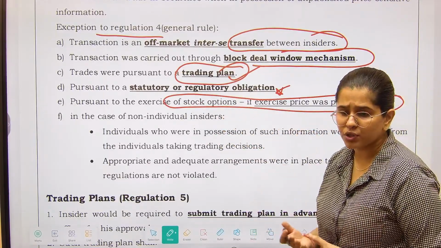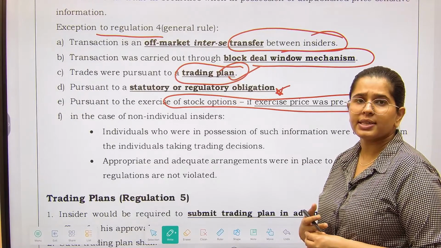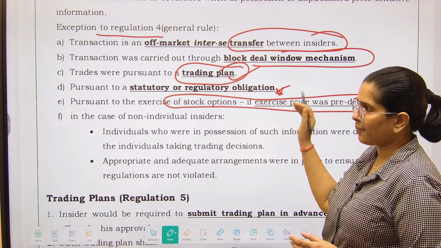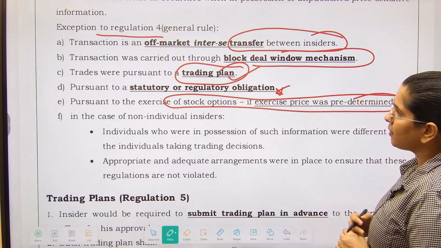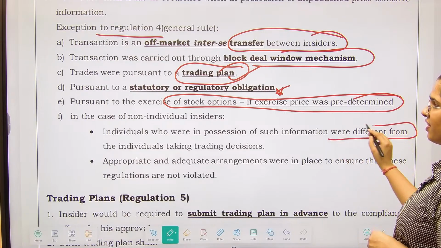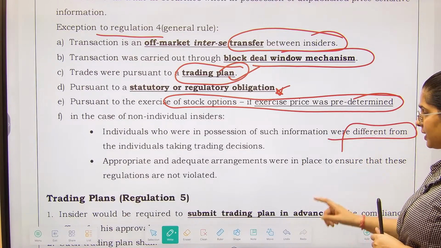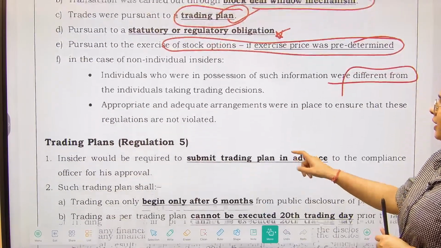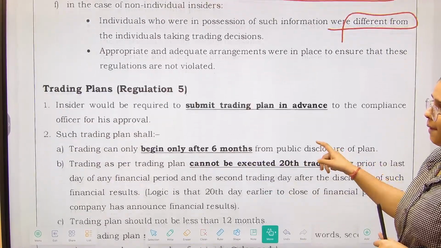Companies give stock options to their employees, etc., right? So that is what they are talking about over here, that can be done. In the case of non-individual insiders, individuals who were in possession of such information were different from the individuals who were taking trading decisions, and appropriate and adequate arrangements were in place.